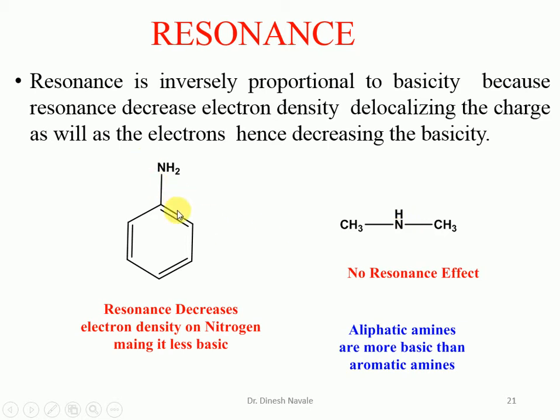Now in case of the aromatic amine, the lone pair of the nitrogen is in resonance with the ring. A base is anything which can easily donate electrons. But in case of aniline, that lone pair is involved in resonance with the aromatic ring, the phenyl ring. So the lone pair of the nitrogen in aniline is involved in the resonance with the ring, which means it is not easily available for donation, making aniline a weaker base.